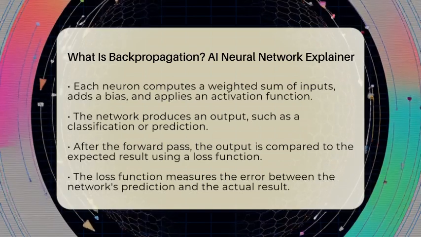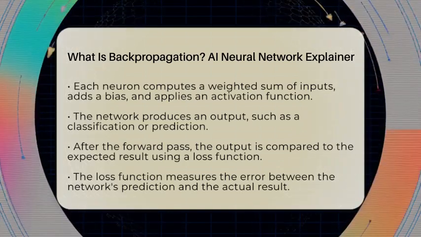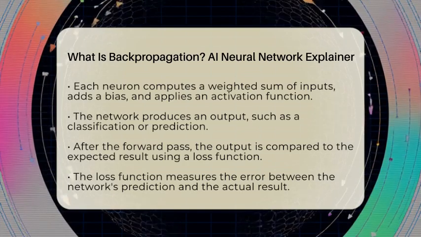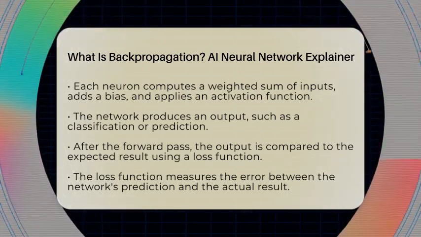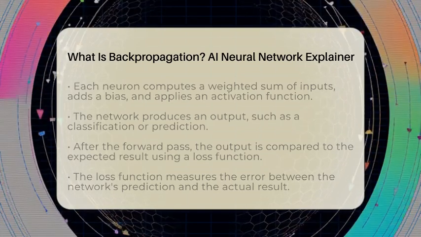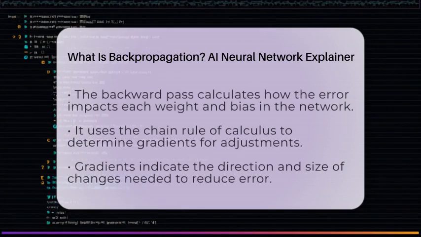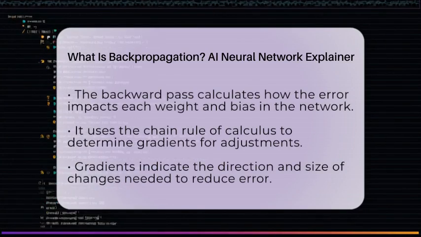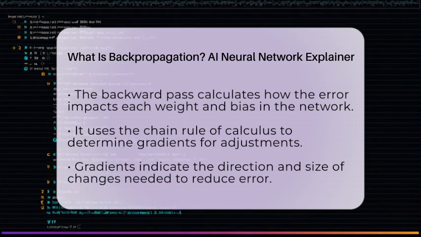In the backward pass, backpropagation calculates how this error affects each weight and bias in the network. It does this using the chain rule of calculus, which helps determine the gradients. These gradients show the direction and size of adjustments needed for each parameter to reduce the error.